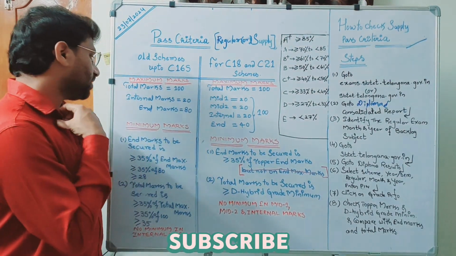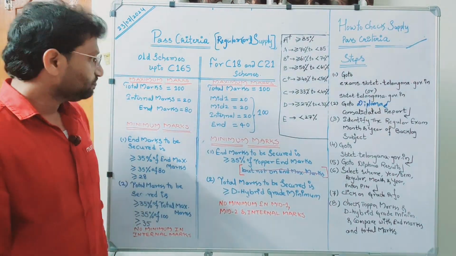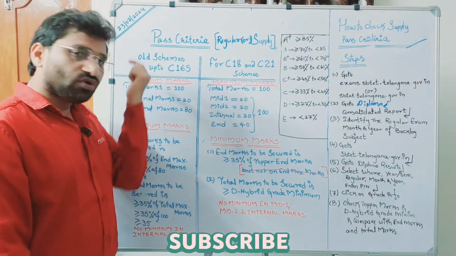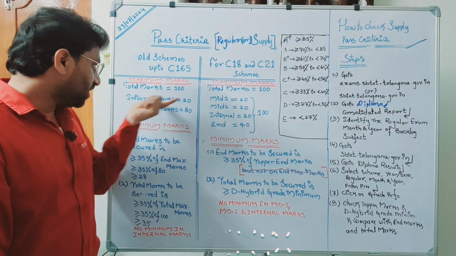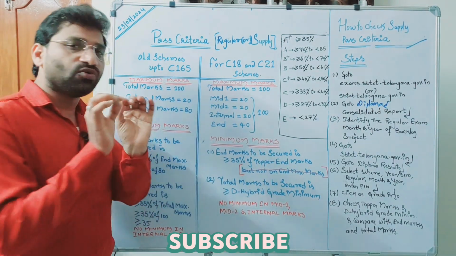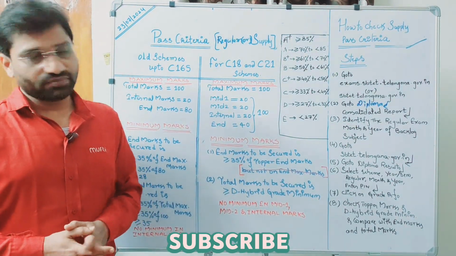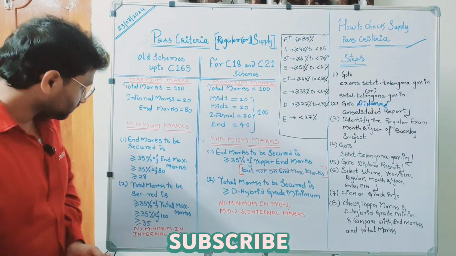And the rest of the component is end examination, that is for 80 marks. So the subject total in old schemes was 100, which is nothing but the combination of internal 20 and end examination 80, and these are the marks for which the board is going to conduct the examination.